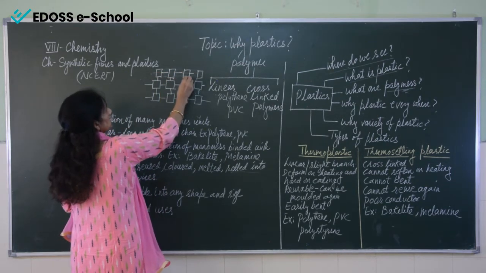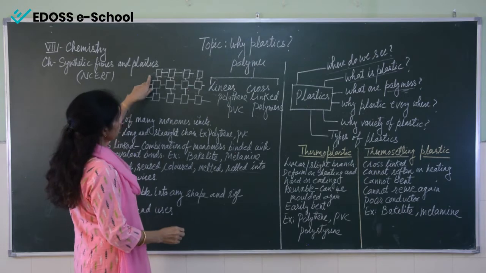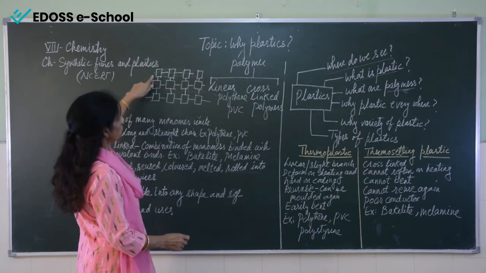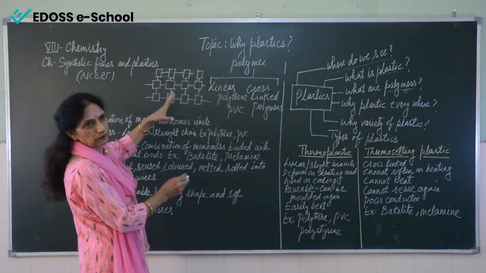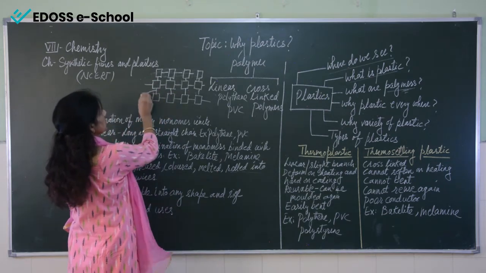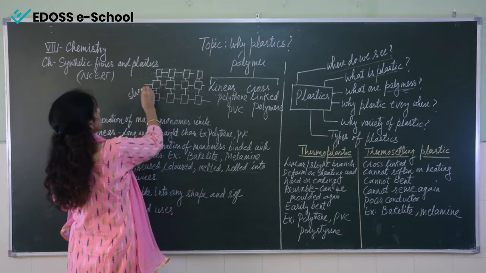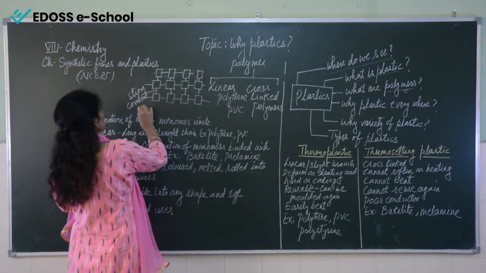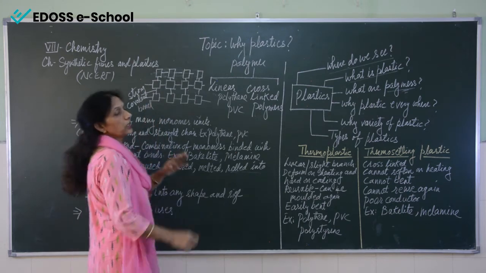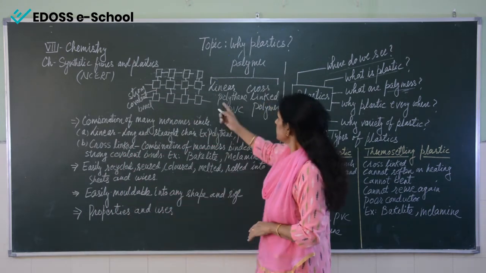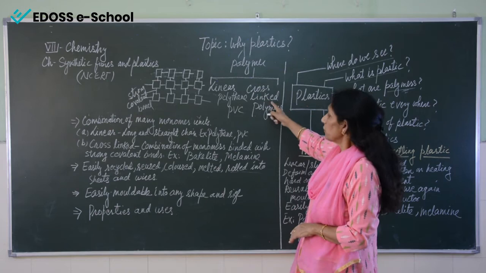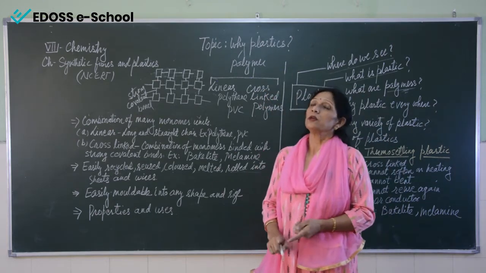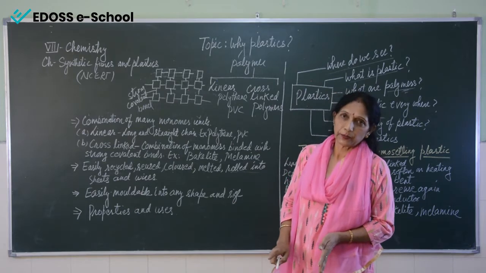Here, here, here. So when we are saying that many monomer or linear chains are joining together with each other, this is a strong covalent bond, we can say. They are holding each other very tightly. Then this type of polymers are known as cross-linked polymers. And the example of cross-linked polymer is bakelite and melamine.